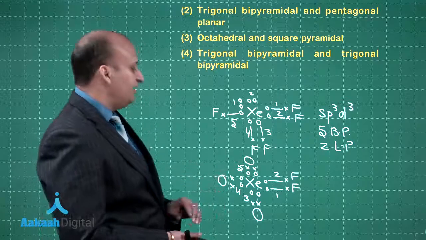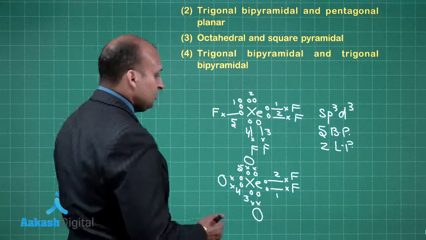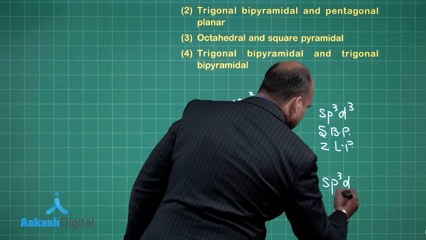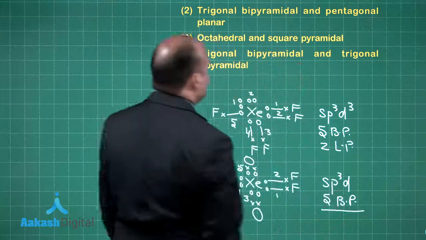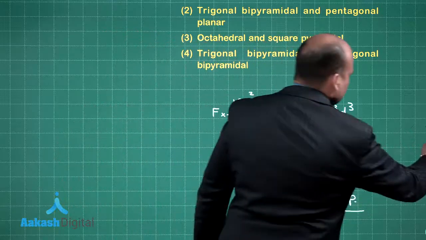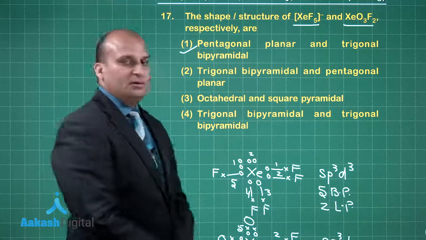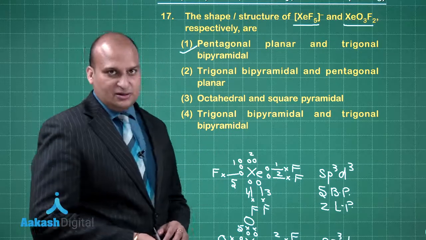So, how many bond pairs should I be counting? I should be counting 5. So, if I am counting 5 bond pairs, the hybridization should be sp3d. There are 5 bond pairs. So, the shape will be equal to geometry, and that will be trigonal bipyramidal. Fine. So, that was the trick part in this particular question.